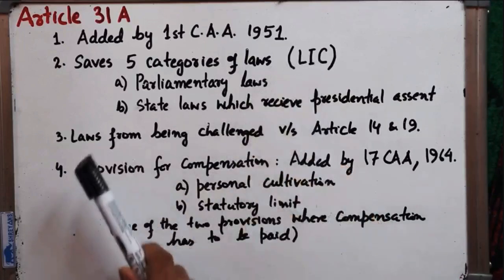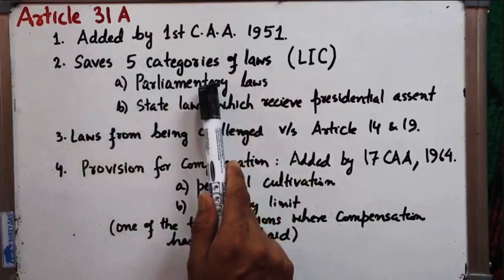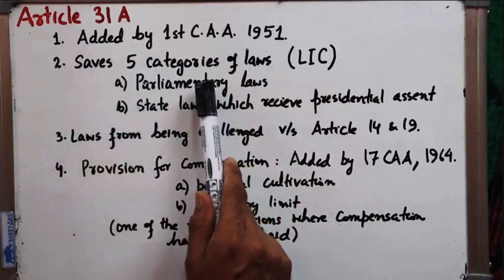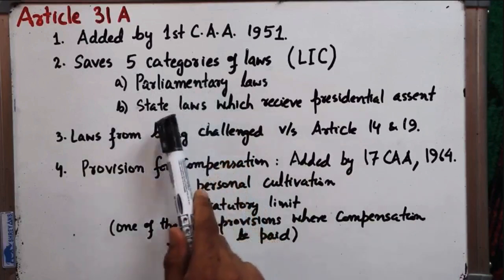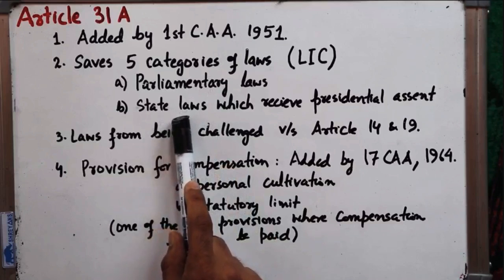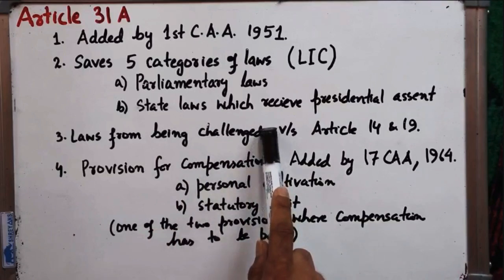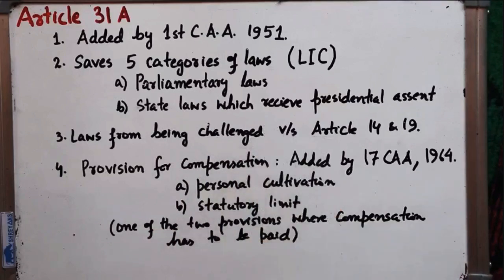Right? So Article 31A protects 5 categories of laws, and it saves only those 5 categories of laws from being challenged and invalidated on the ground that they are in contravention of the fundamental rights enshrined in Article 14 and Article 19 of the Constitution of India. You must remember.